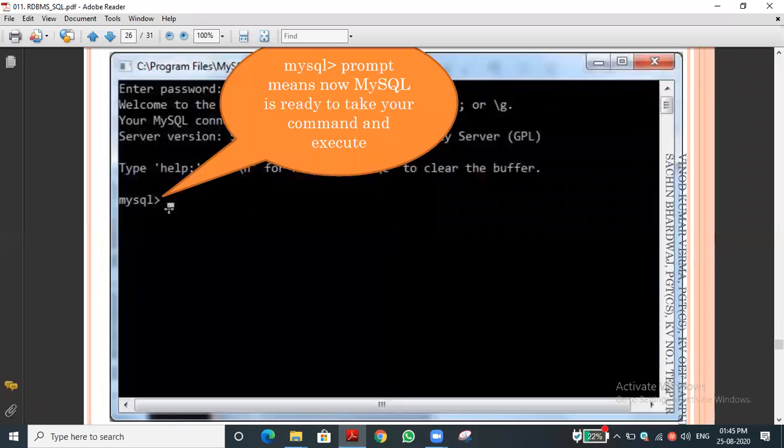Here only we have to type. You can see the white box. Here only we have to type our commands. This command means queries. Then we can create a database, we can create a table. All those things will happen in this prompt. This is the command line prompt.